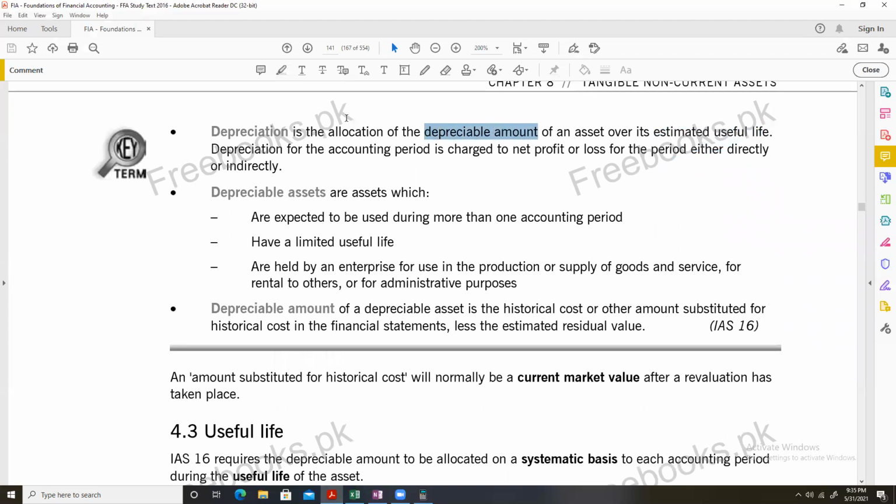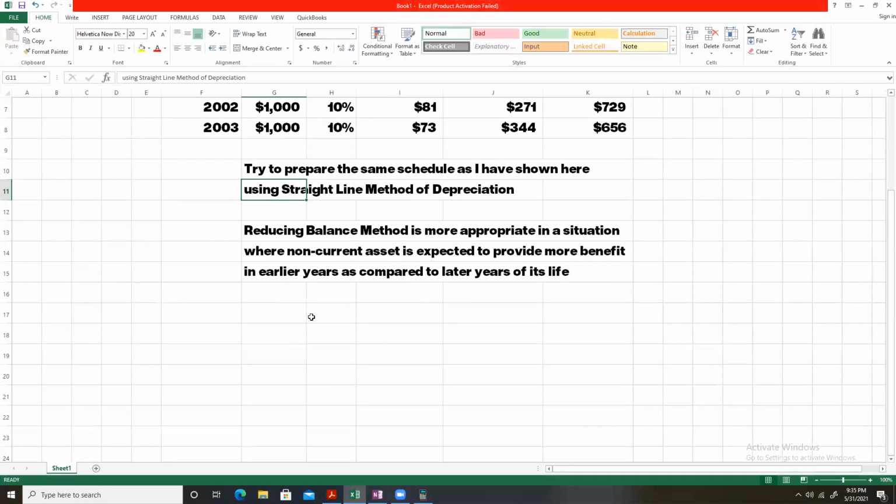I told you that depreciation is the allocation of the cost of an asset. Depreciable amount is cost minus residual value. So IAS 16 says that by charging depreciation, we intend to spread this depreciable value over the useful life of an asset. It is also said that by charging depreciation, we spread the cost of an asset over its useful life.